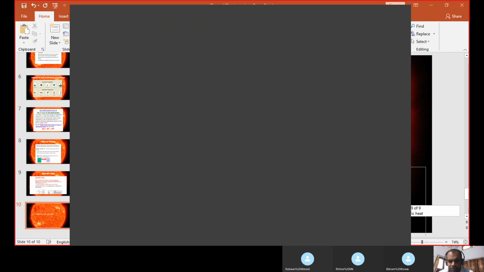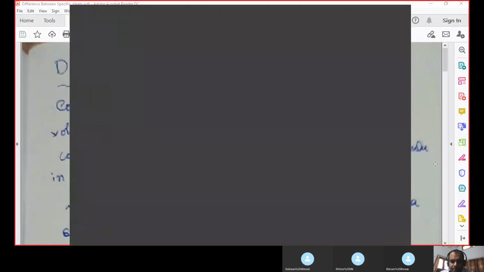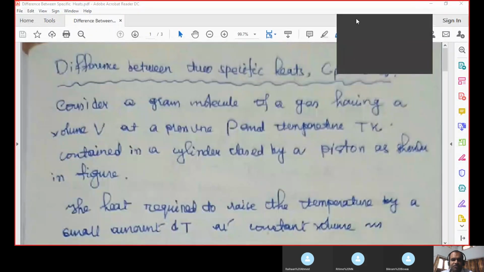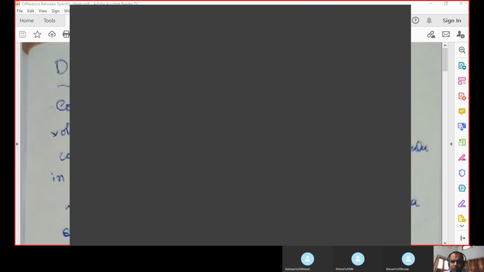Okay, so I am cancelling this particular share, and then I will share a PDF document. Just give me a moment. Okay, I hope you can see this PDF, difference between two specific heats, Cp and Cv. I think the picture is a little bit blurred, but I hope this should not be difficult to understand.